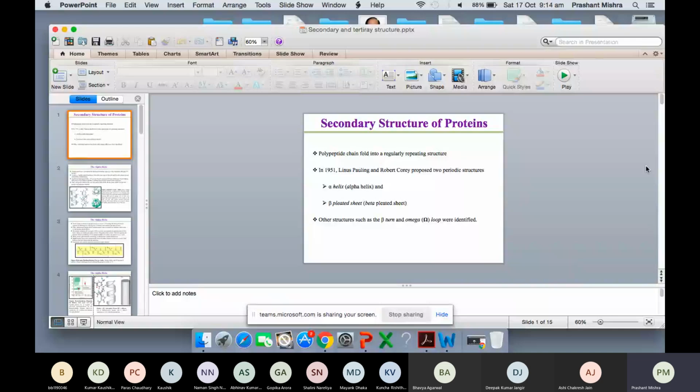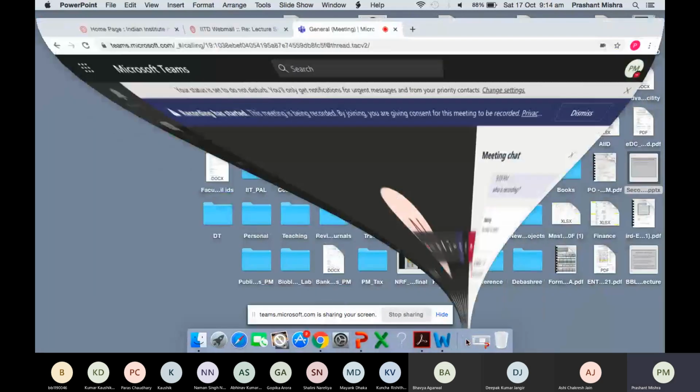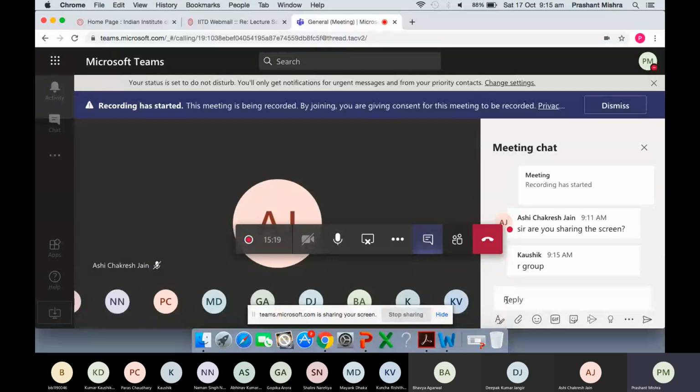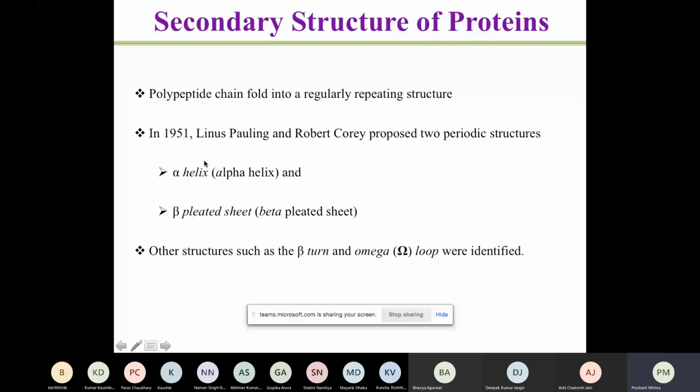What is the non-repeating structure in a protein? Any one of you? Can you tell me what is a non-repeating structure in a protein? You can write your comment. Yes. So it is basically the R group, which is the non-repeating structure. So the amino acids are different because of the R group.